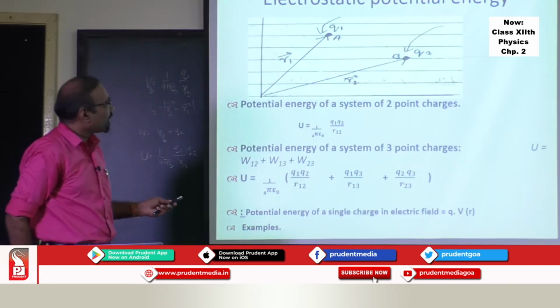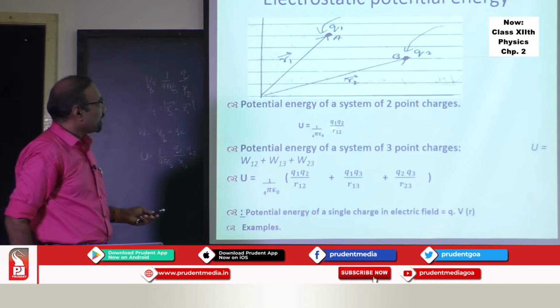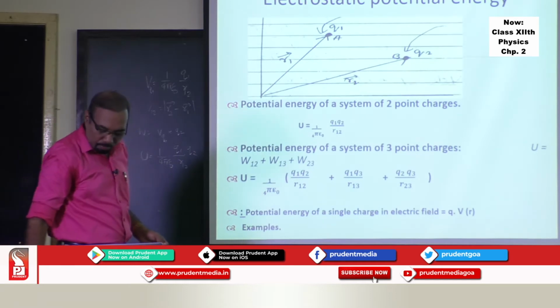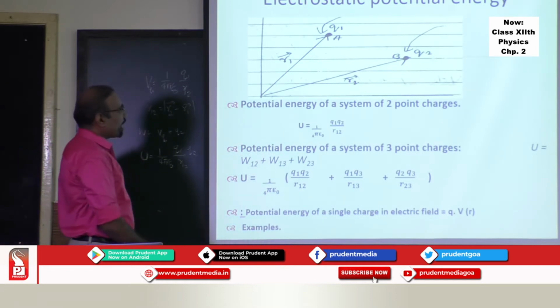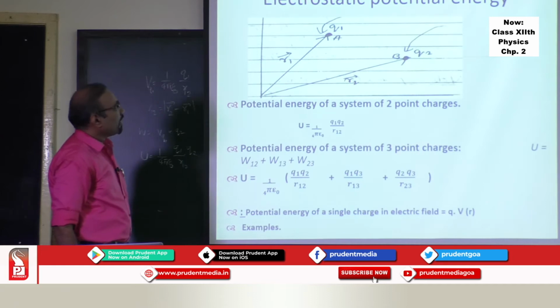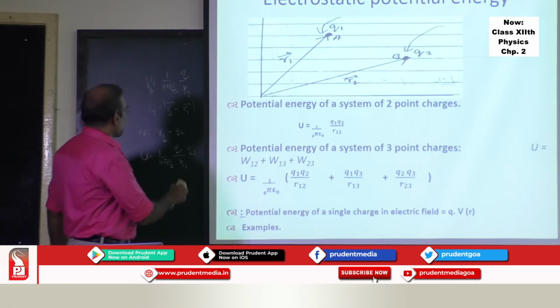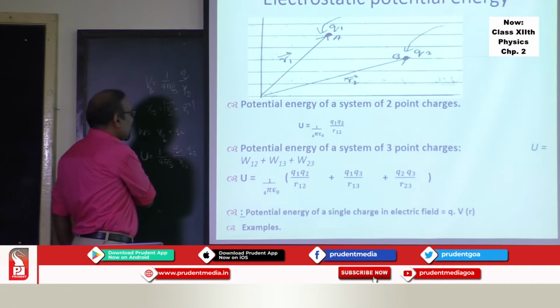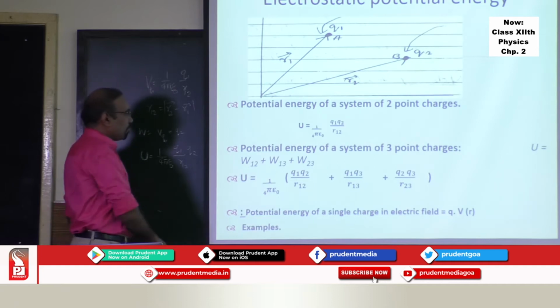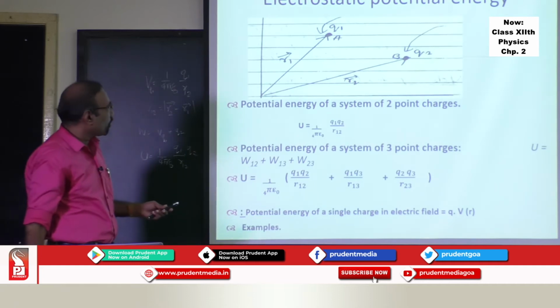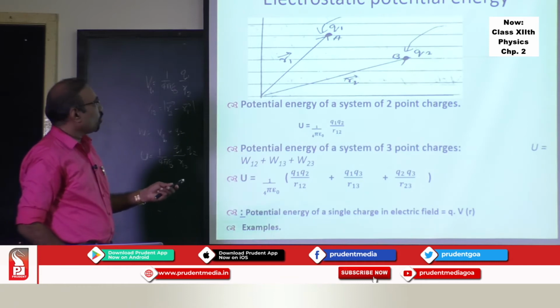So these are the two charges, and this is the potential energy of the two particle system. Likewise, we can find the potential energy of a three particle system. If you want to find the potential energy of a three particle system, you can take a contribution from charge Q3 also, and Q2 also.